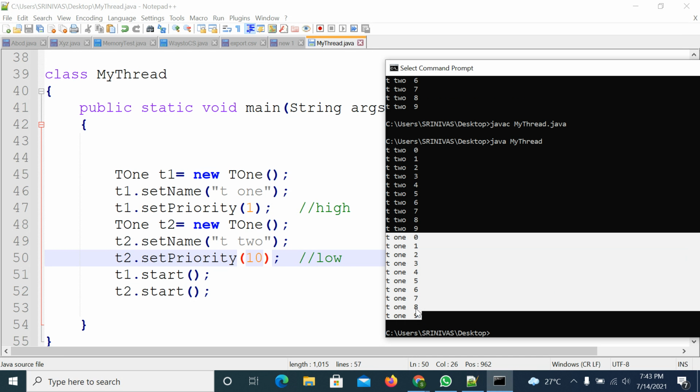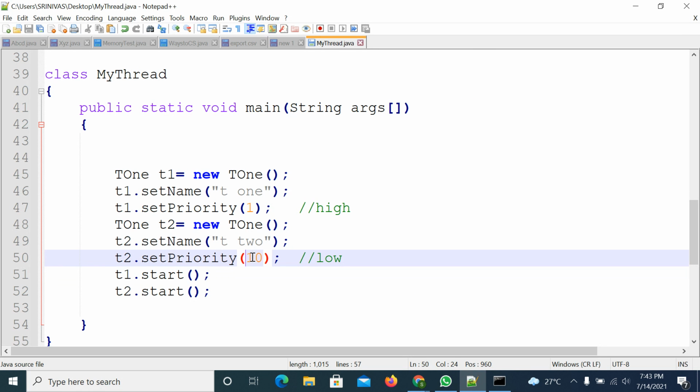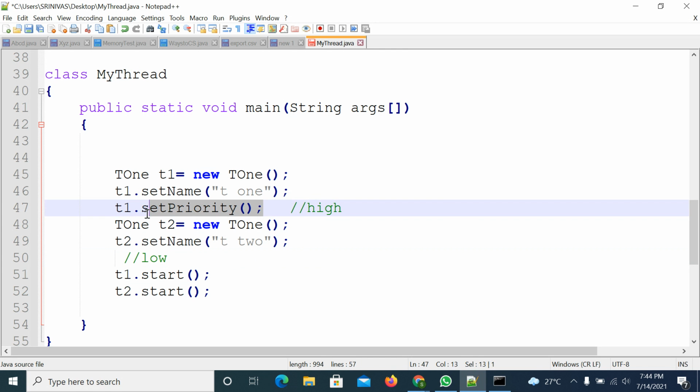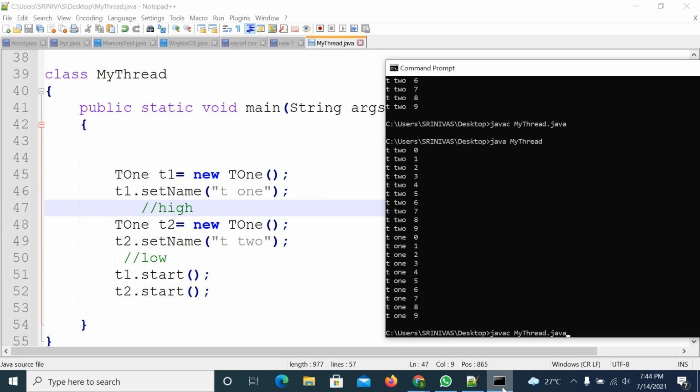I hope you are getting the point. If a thread has the highest priority, it will get the chance first. If it has the lowest priority, it will get the chance last. If both have the same priority, you cannot expect the exact output. Which thread gets the chance will be based on the thread scheduler. So if I remove this priority line here and here, both threads have the same priority, that is 5. So you will get irregular outputs.